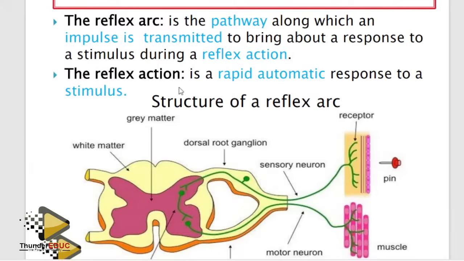Reflex arc is a pathway along which impulse is transmitted to bring about a response. That's a reflex arc. Or you can say that a reflex arc is a path traveled by the impulse during the reflex action. Reflex action, you talk about rapid automatic response to the stimulus. Sometimes you say rapid involuntary response to the stimulus. You understand? Yes. So please know that.